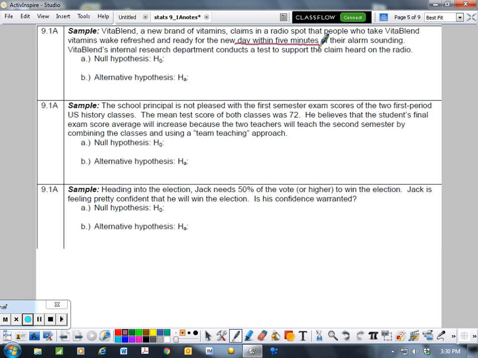So null hypothesis would be that there's no difference, so that this is not actually changing the average wake up, get ready time. So our mean time should be about 5 minutes. Now they're claiming, or they're hoping, that their vitamins will actually help make it less than or within 5 minutes. So these are our two hypotheses. They're going to test to see, is it really or is it not within 5 minutes?